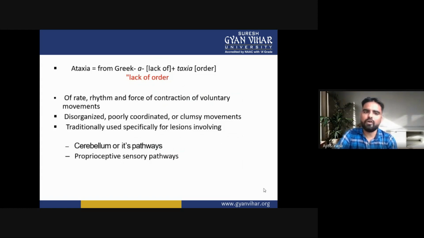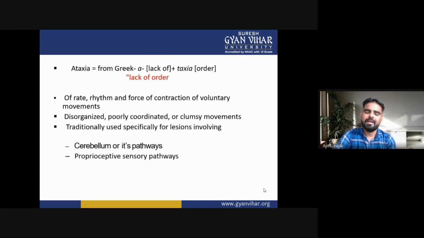In ataxia, there is a disorder of the rate, rhythm, and force of contraction of voluntary movements. Disorganized, poorly coordinated, and clumsy movements occur in ataxia. Traditionally, the term is used specifically for lesions involving the cerebellum or its pathways, or proprioceptive sensory pathways. So, this is the introduction of ataxia.